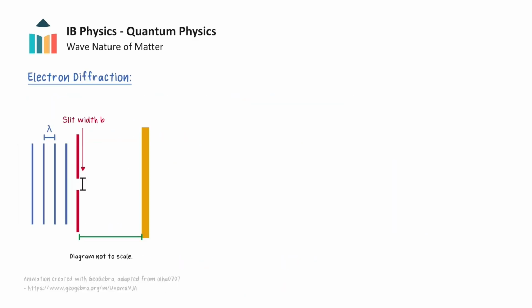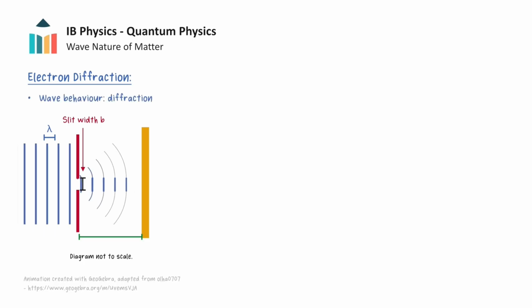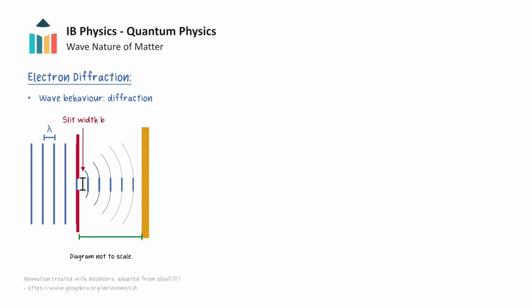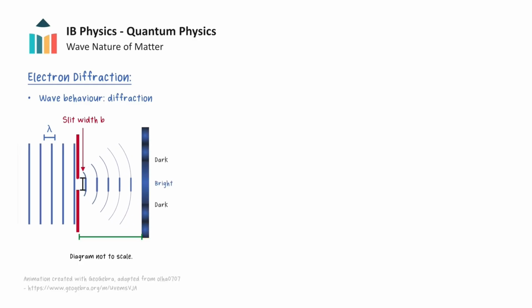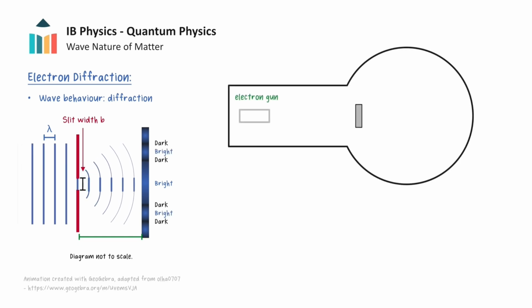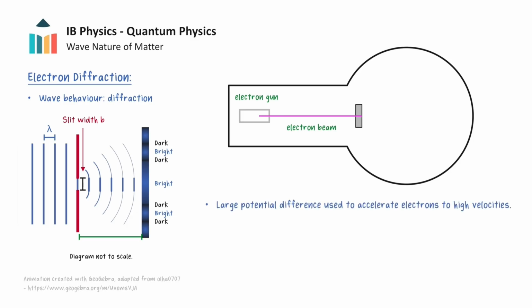To verify de Broglie's hypothesis, we need to observe behavior that is characteristic of waves but not particles, such as diffraction. Recall that light passing through a narrow slit creates an interference pattern as opposed to a single bright band on the screen. One experiment that showed the wave nature of particles was the diffraction of an electron beam. In this setup, electrons are emitted from a heated filament and are accelerated to high velocities using a large potential difference. The electrons pass through a thin graphite sample which has a very organized structure made up of tiny crystals.